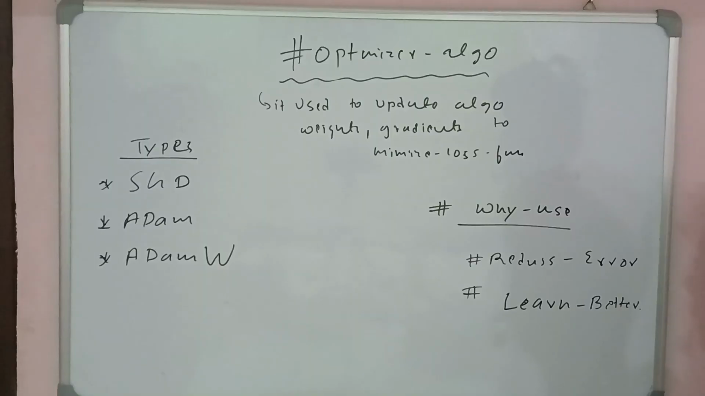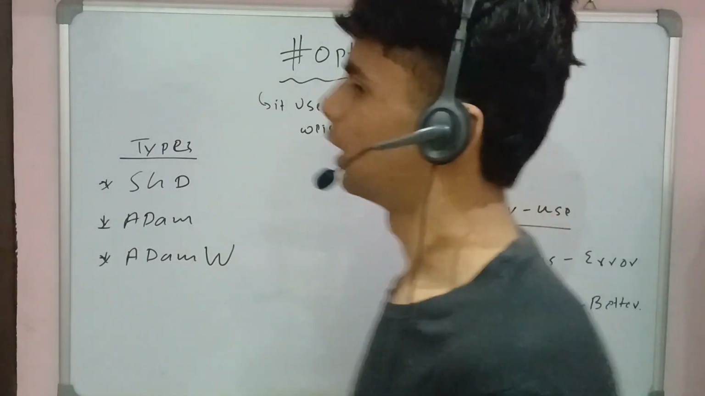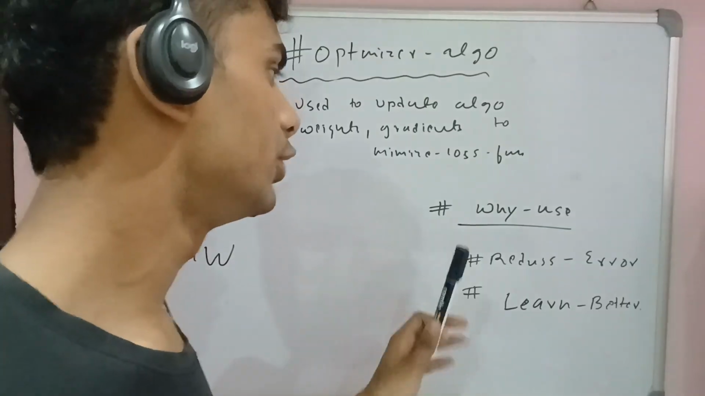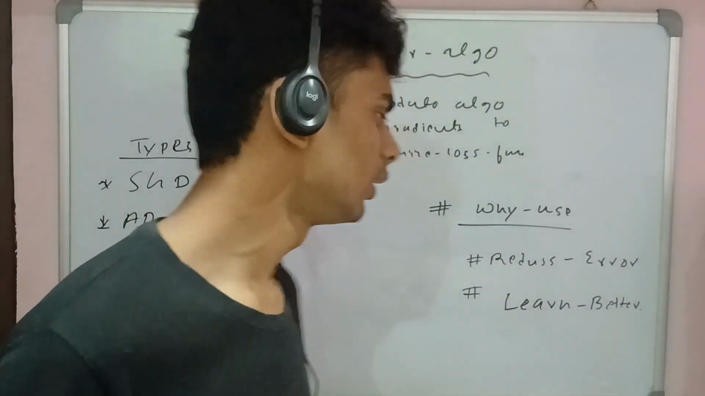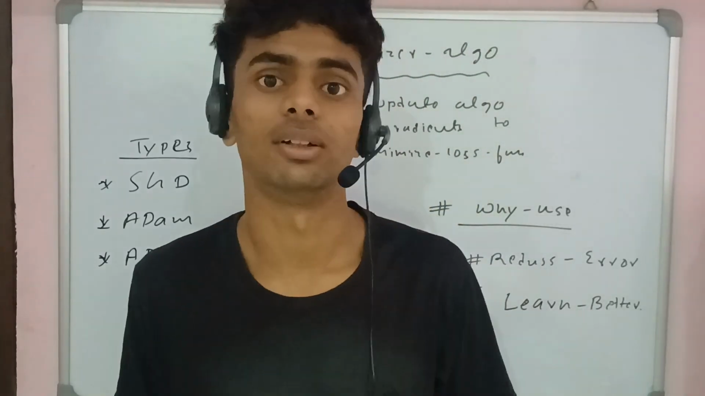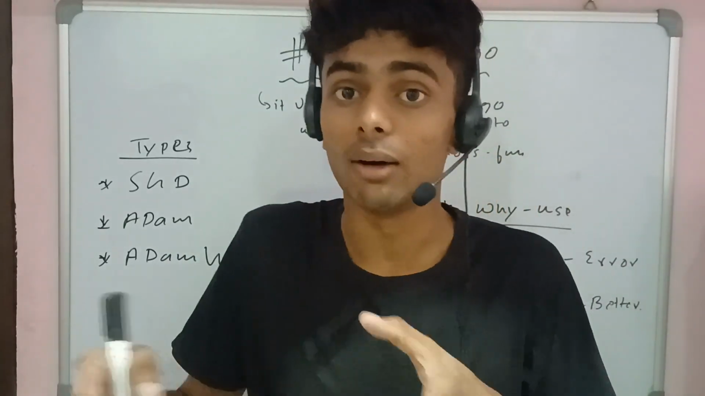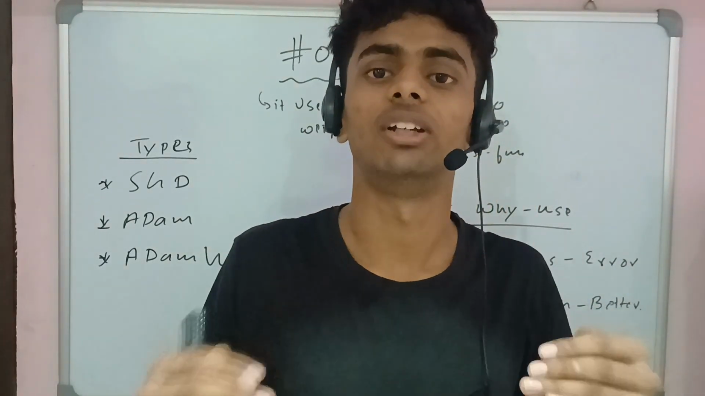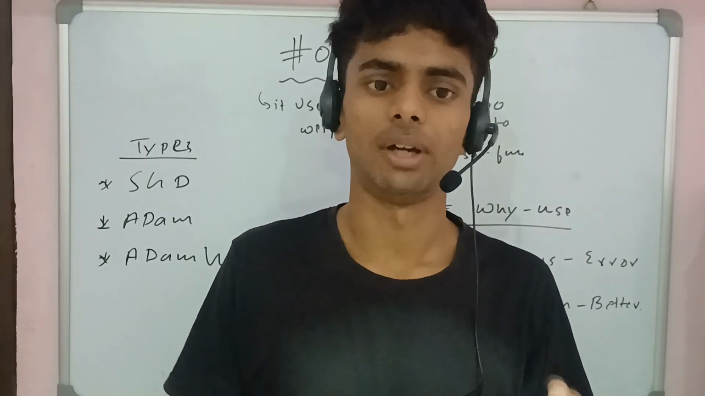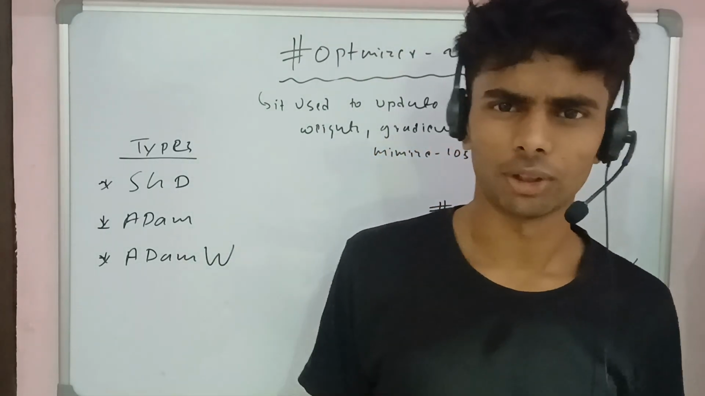Why is this essential for us? It helps us reduce the error, and it helps algorithms learn better. When algorithms want to learn much better, the optimizer algorithm plays a very big role. That's the important part to discuss, so that's why I'm talking about it. That's all about optimizer algorithms.